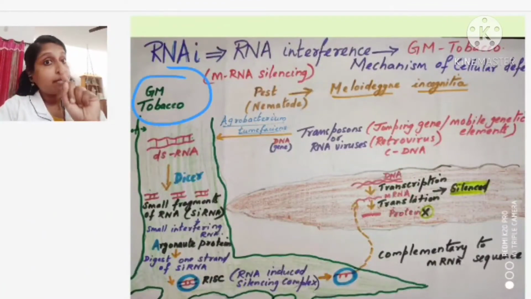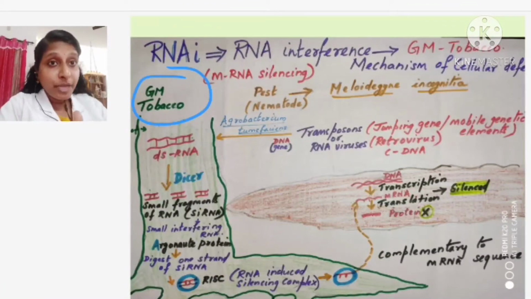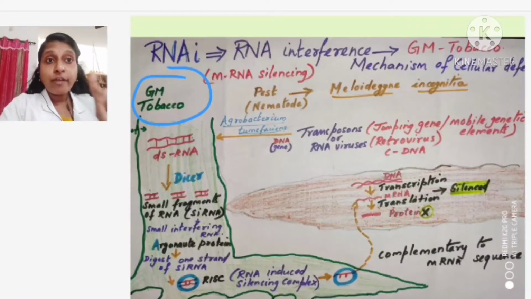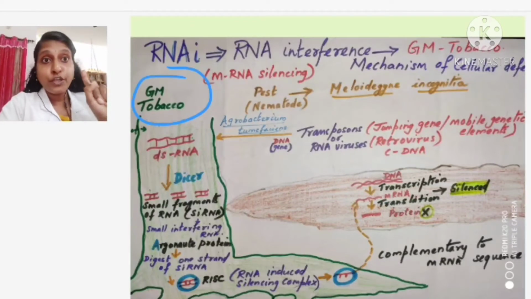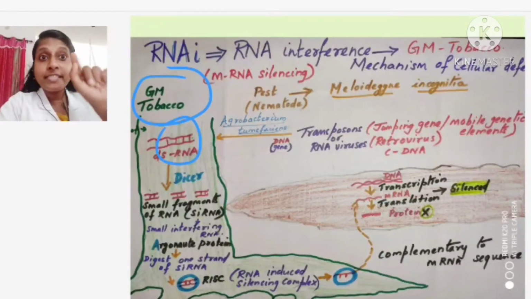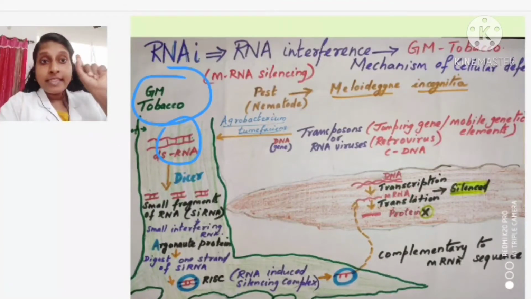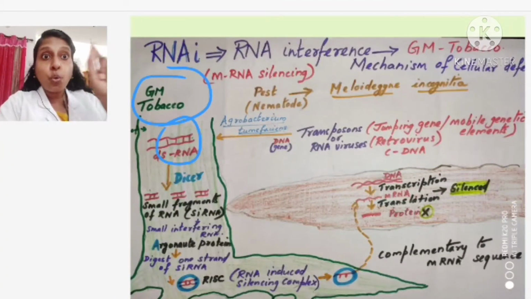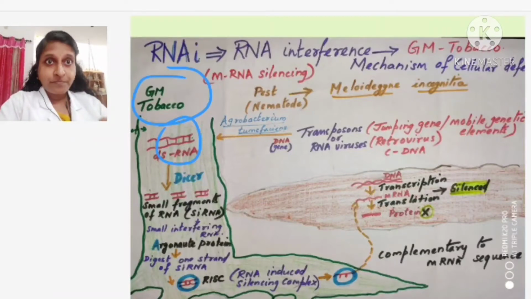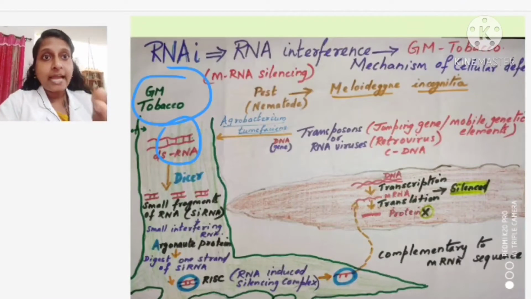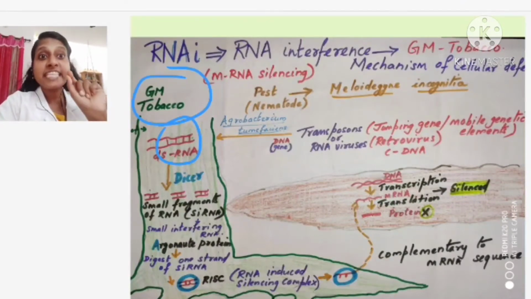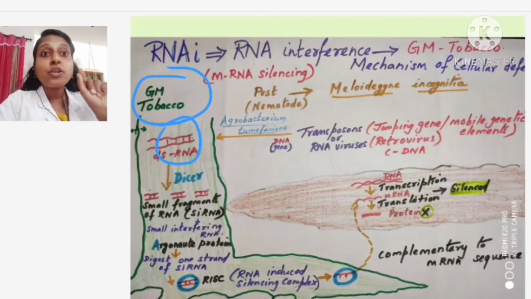Now, this plant, tobacco as I told you, is GM tobacco. GM tobacco means genetically modified tobacco. So, it is not the natural tobacco, it is genetically modified tobacco, which means in the cells you can find a gene is present. That gene is coding for some toxin, and that toxin works so that if the pest comes and attacks this plant, the pest itself gets killed. The pest cannot survive.